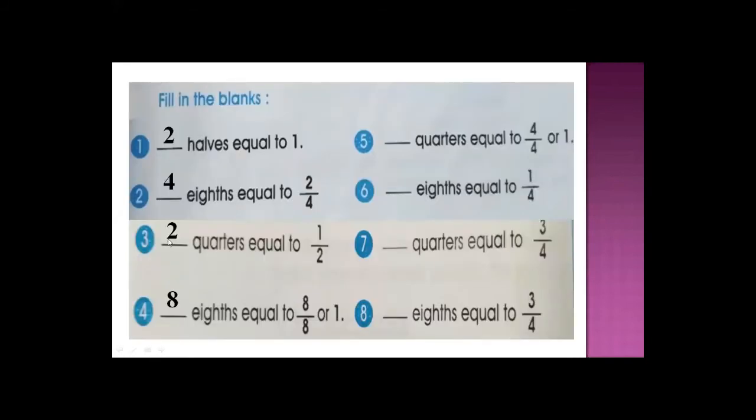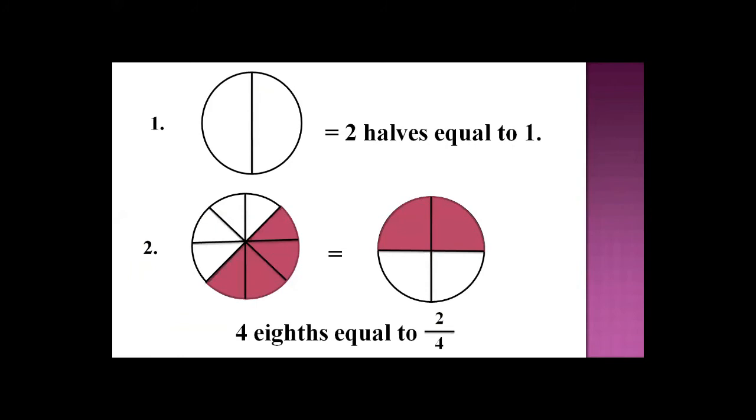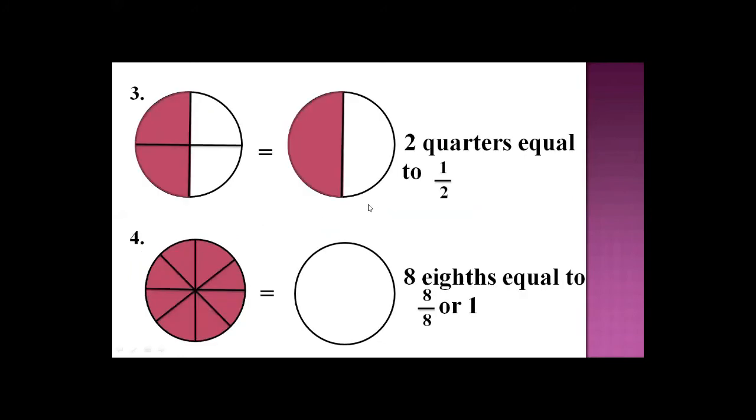Is that clear? Number 4, the last one, is just for your understanding. The remaining questions you should do by yourself, in the proper way, by making these circles. If you want to take a screenshot of these slides, take it. Now, dash eighths equal to 8 upon 8 or 1. Here you take a whole circle, considered as 8 equal parts. Now you look here.